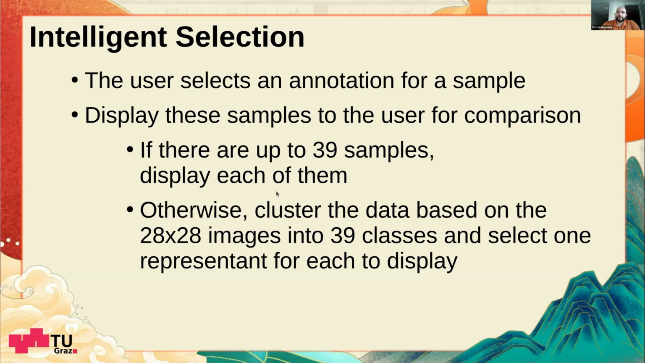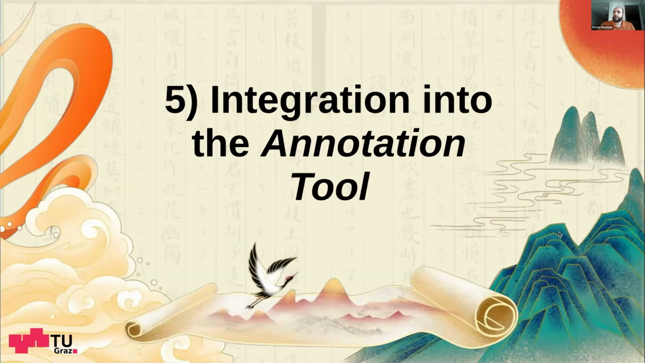And in case there are only up to 39 samples, it's easy. Everything is displayed. But otherwise, because some classes have more than 400 annotations, this is impossible for a user to comprehend. So there is a clustering algorithm acting on the image data and then separating it into 39 classes where one random representant is chosen.